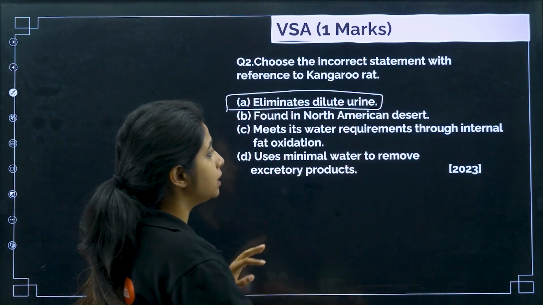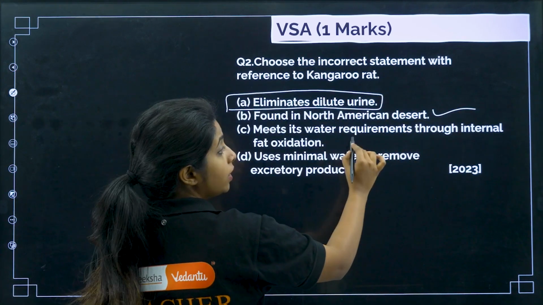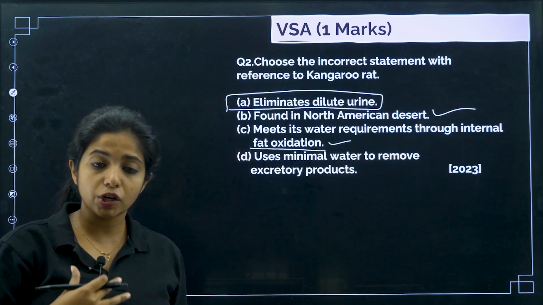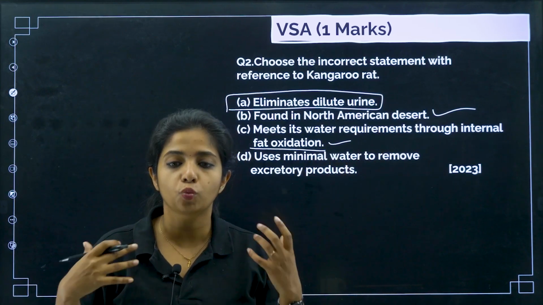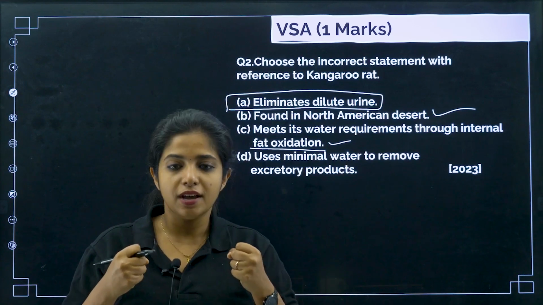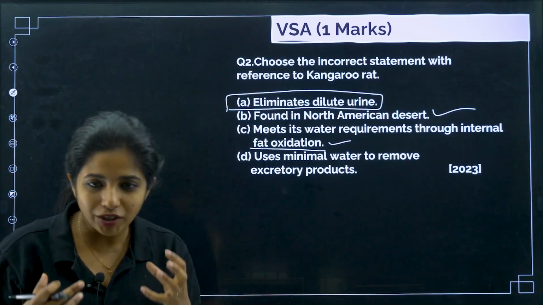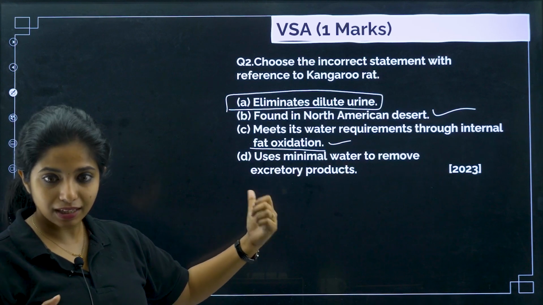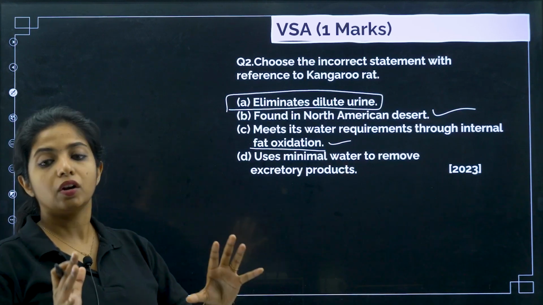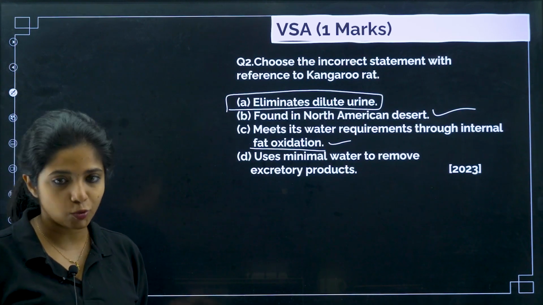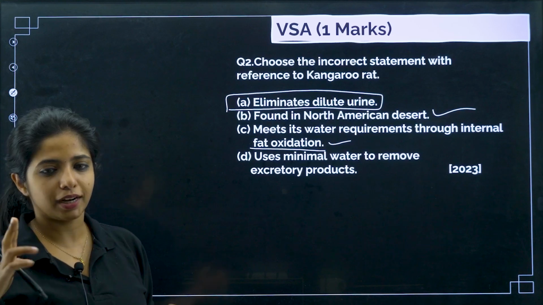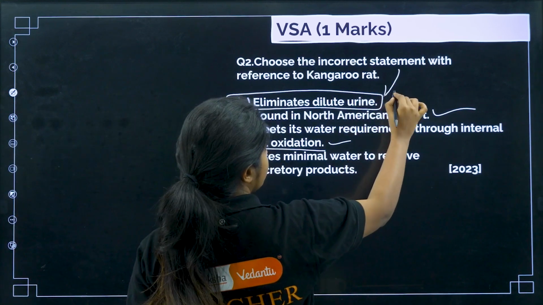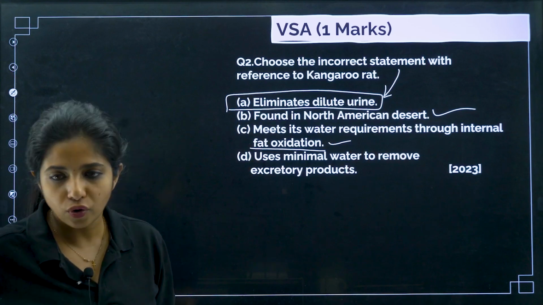Found in North American desert, this is correct. Meets its water requirement through internal fat oxidation. When it does internal fat oxidation, my dear children, as a byproduct it gets water. That is how it meets its water requirement. Uses minimal water to remove excretory products. Yes, it does not allow too much water to be lost when removing its excretory products as well. So very little water is lost. So yes, option 1, that it eliminates dilute urine, is the only point that is entirely wrong.